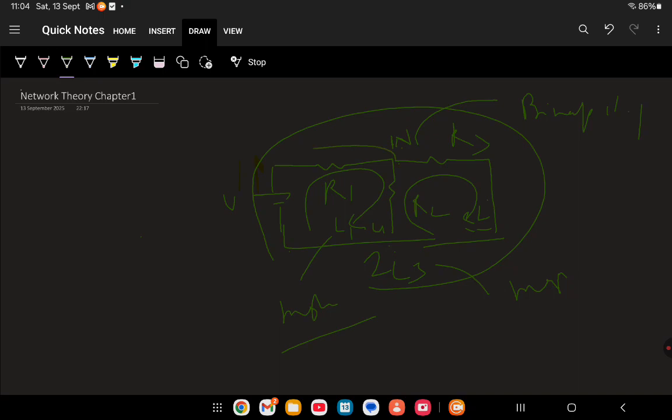So from here to here, let me take another color, then we will understand. From here to here, one branch. From here to here, another branch. Here to here, another branch. So these are the nodes and branches.